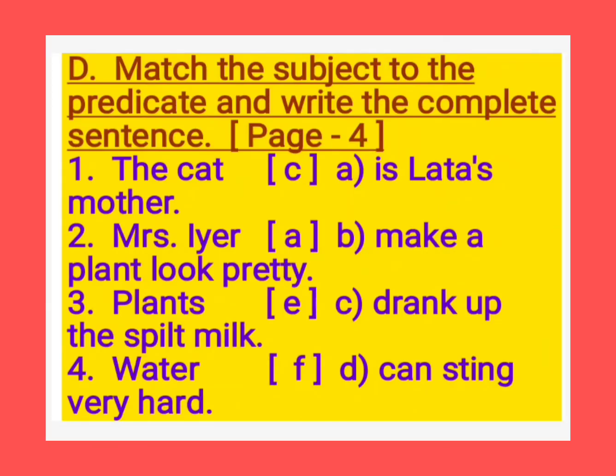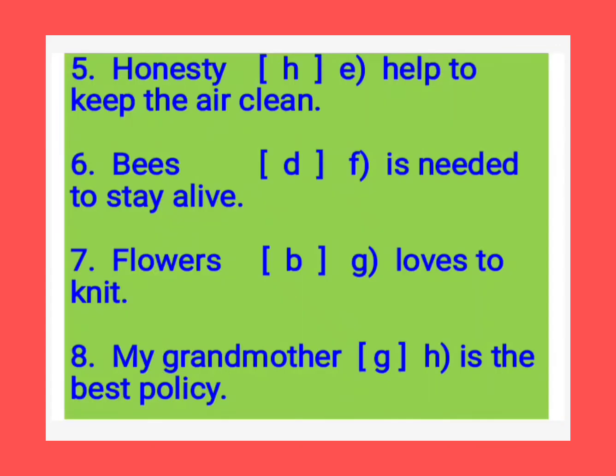Now see the fourth one. Water. What is the correct predicate? Here see F, is needed to stay alive. So water is needed to stay alive. Now fifth one, see honesty. What is the suitable predicate?